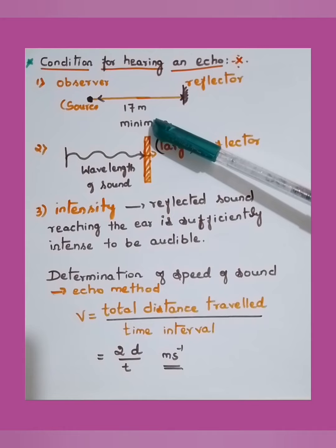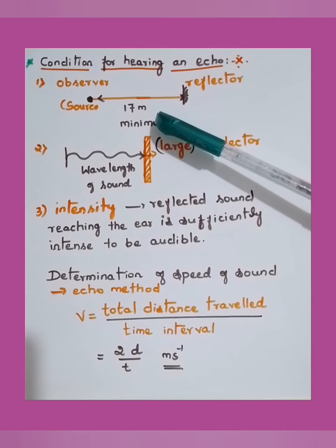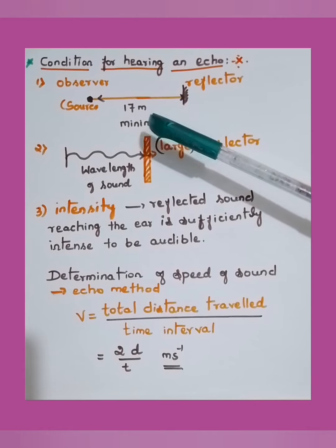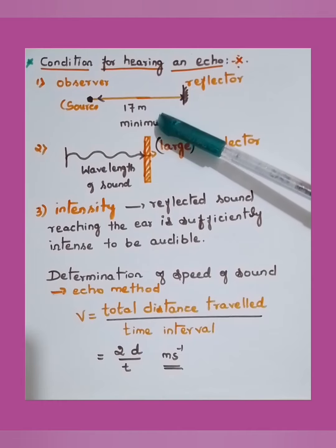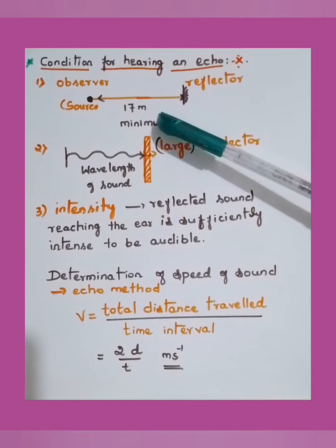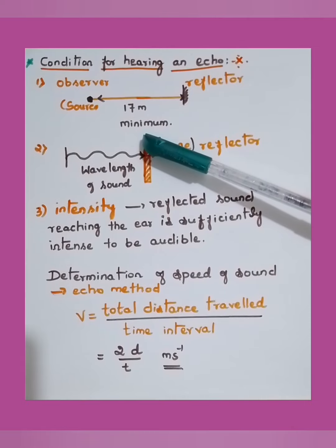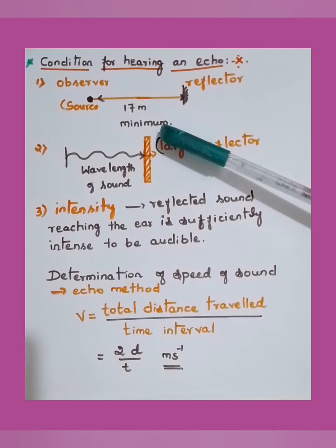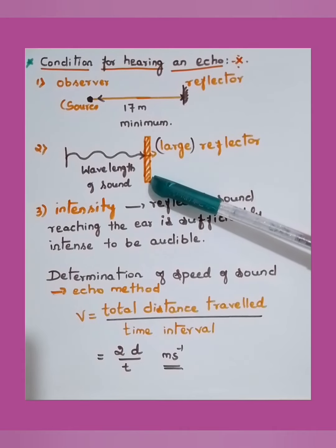It should be 17 meter. It could be maximum, no problem. It should be minimum 17 meter distance. So it is different in different medium depending upon the speed of the sound in that medium. Here in case of air medium we consider, okay, remember this. In case of air medium, the minimum distance between the source of sound and the reflector must be 17 meter.